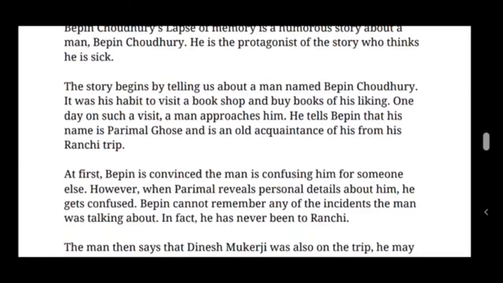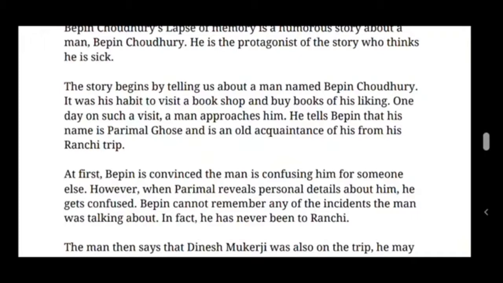One day on such a visit, a man approaches him. He tells Bipin that his name is Parimal Ghosh and is an old acquaintance of his from his Ranchi trip.